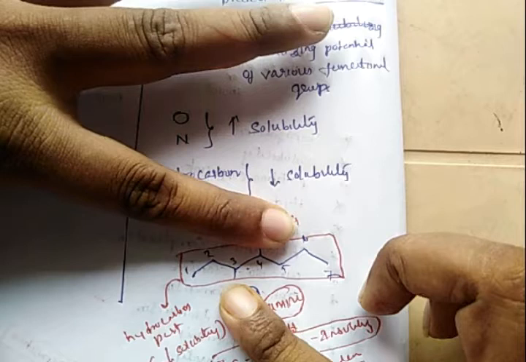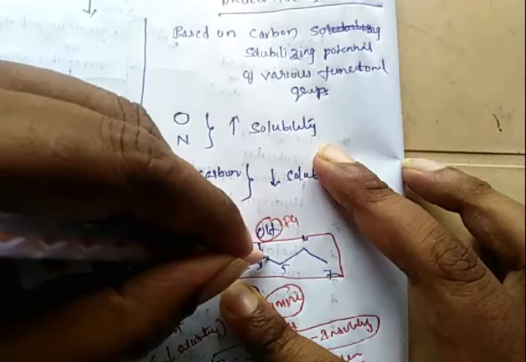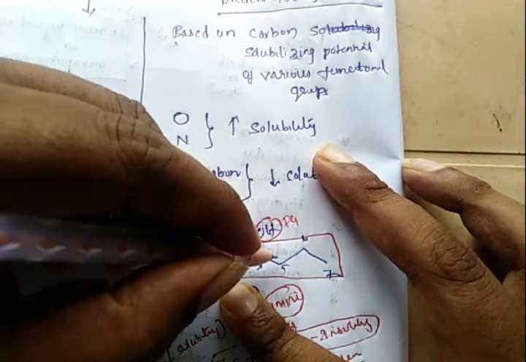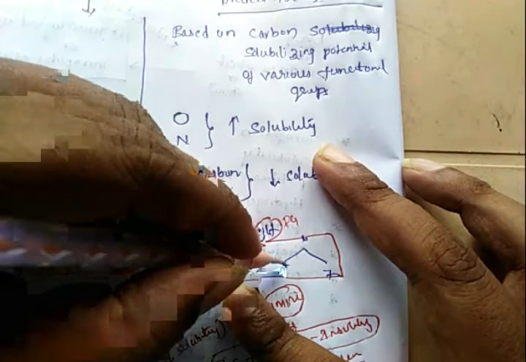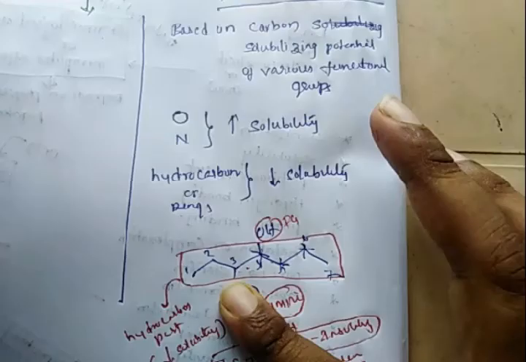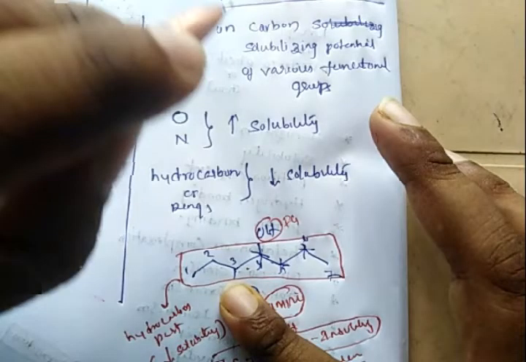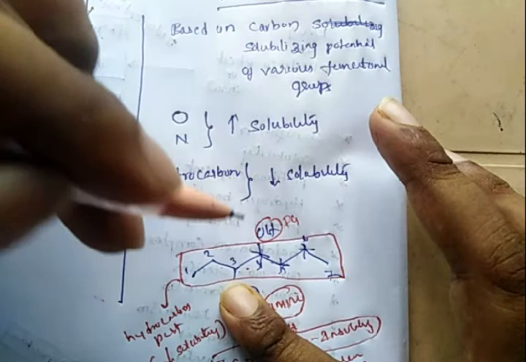Whenever you introduce an OH group, it will kill the insoluble nature of these carbon atoms. Before the introduction of the OH group, there are 7 carbon atoms responsible for insoluble nature. Whenever the OH group is introduced, it compromises 3 carbon atoms, and those 3 carbon atoms don't affect the solubility of the compound, so the solubility will be enhanced.